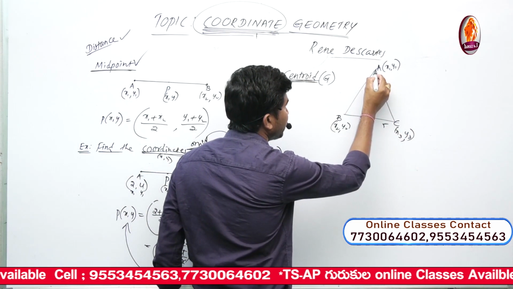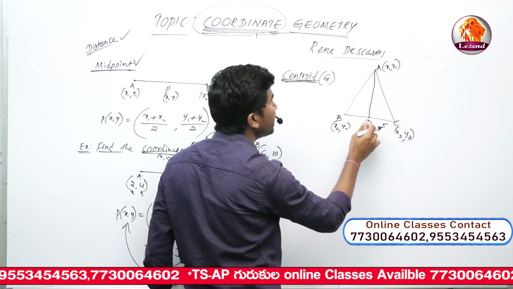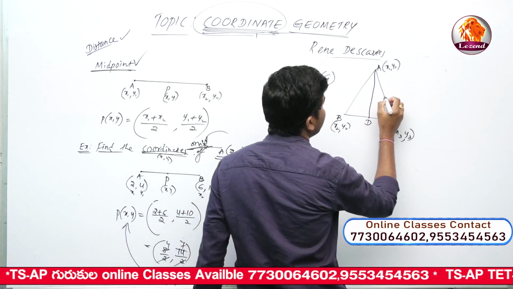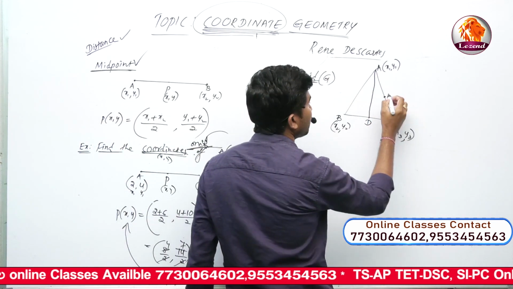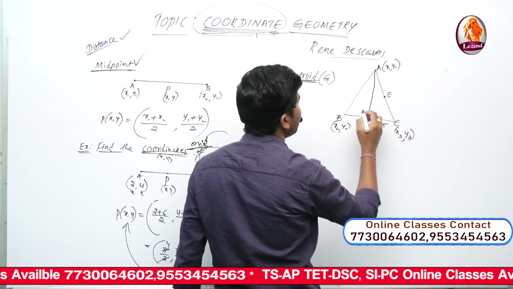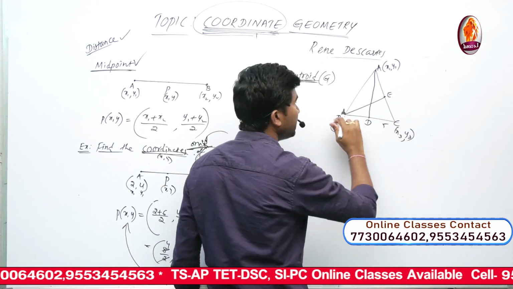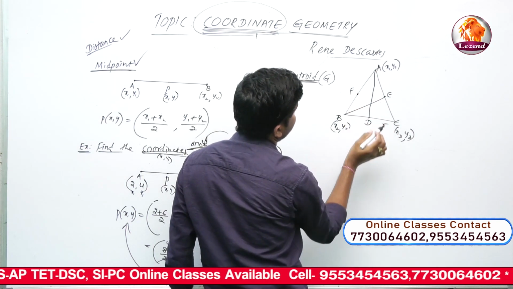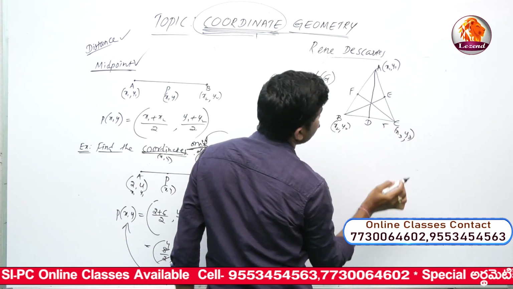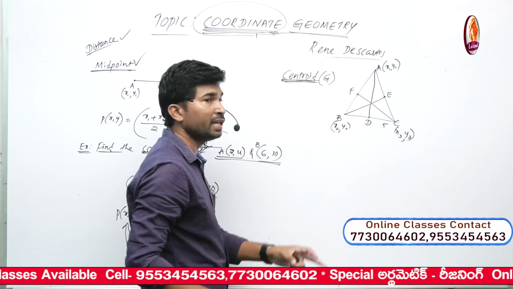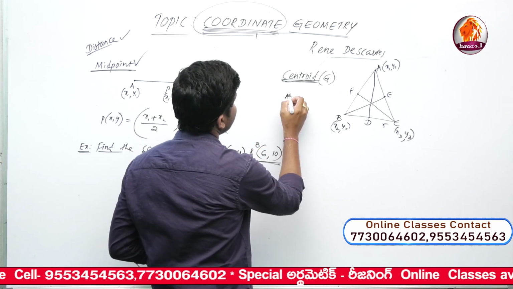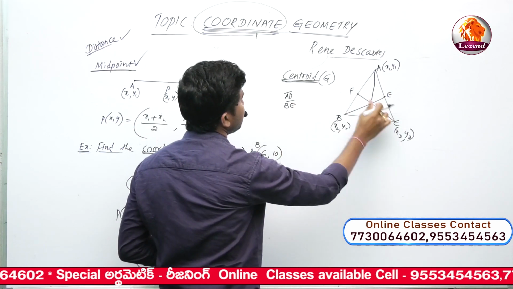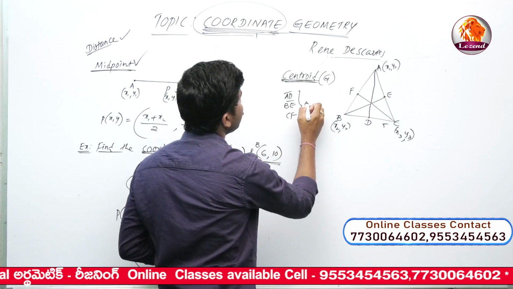Now join the opposite vertex A to D. This is called a median. Now take one more midpoint, of the side AC. D is the midpoint of BC, and now point E is the midpoint of AC. We join the opposite vertex to the given midpoint again: BE is the second median. Take one more midpoint, of AB. The point is F. Now join the opposite vertex C to F. Now in this triangle we have three medians. The first median is AD, the second median is BE, and the third median is CF. These are the medians.